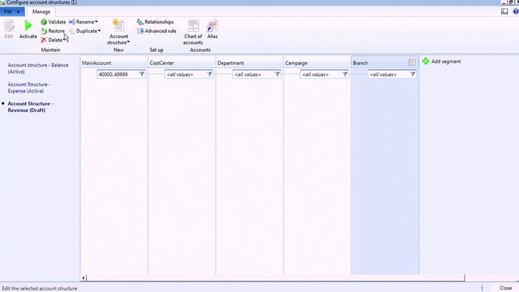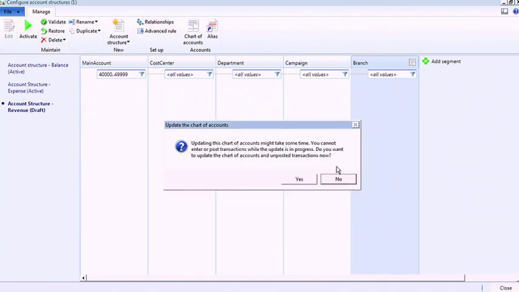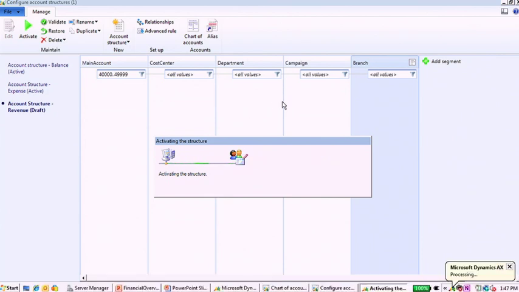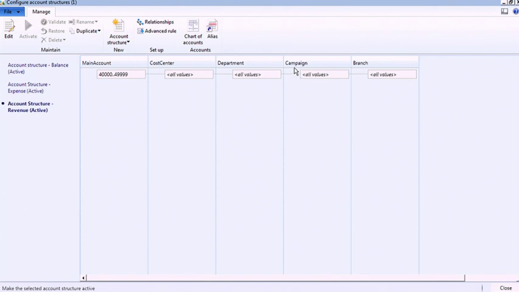The last step would just be to activate these changes, and now any of the transactions that are in process within the system that make use of this account structure would be updated to include campaign and branch. And next we'll show the context of this within the case of a customer invoice. So now when I record a customer invoice, I'll be able to enter campaign and branch specific information.